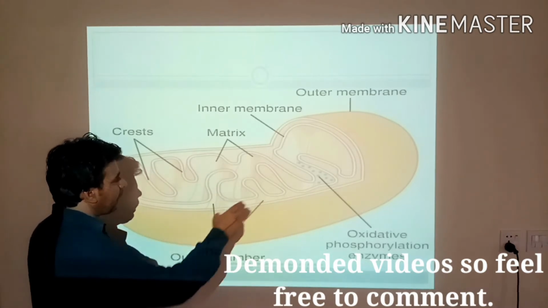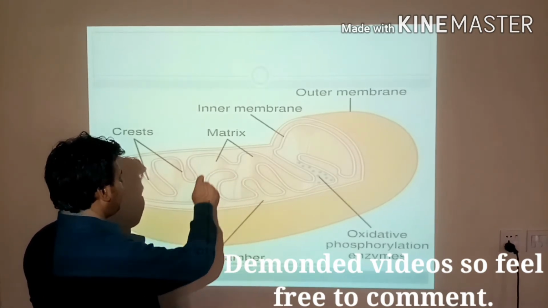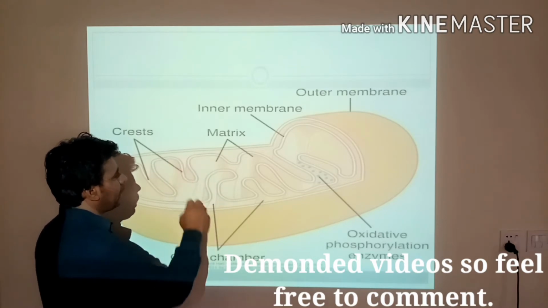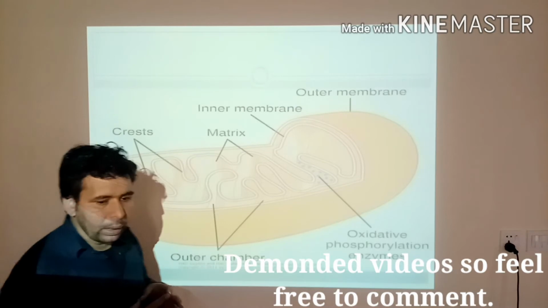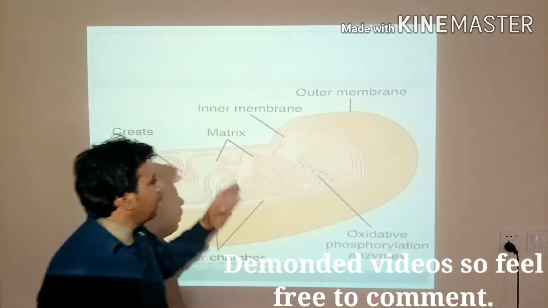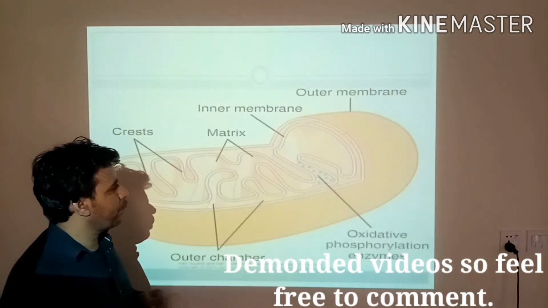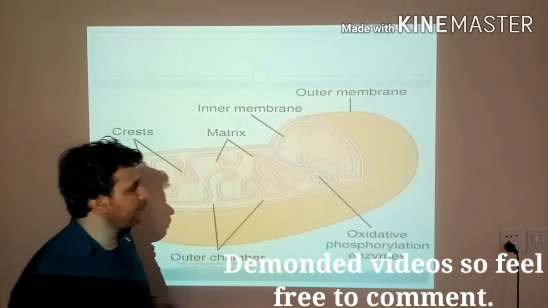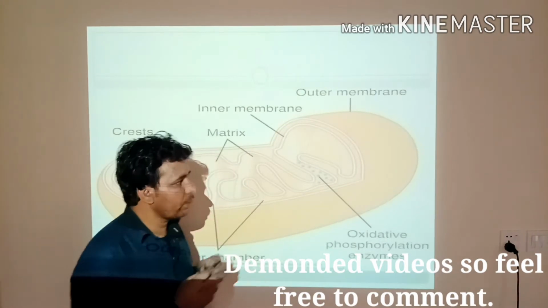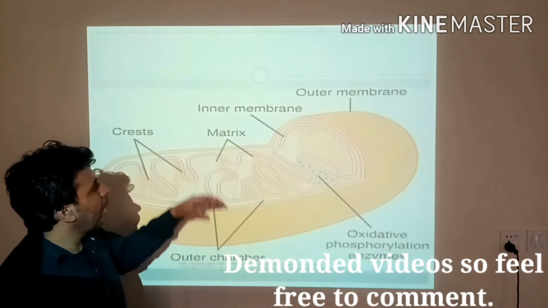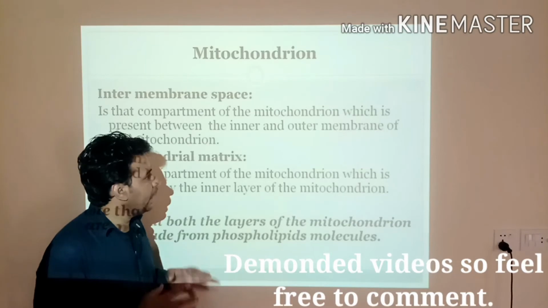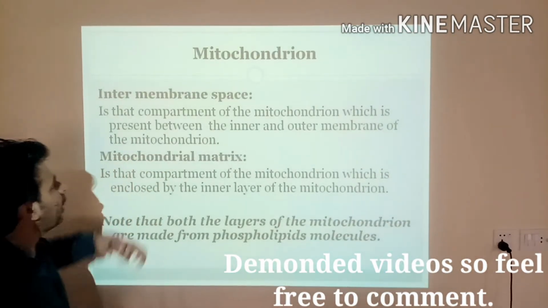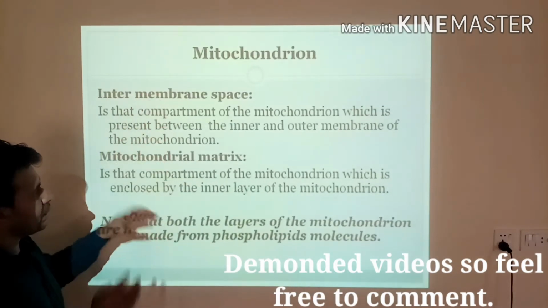And keep in mind that in this part, the mitochondrial matrix and the Cristae of the mitochondria, the Krebs cycle and electron transport chain take place. The reason is that the enzymes required for the Krebs cycle and also for the electron transport chain are available here. Now dear students, the picture which I described, you should write notes of that.